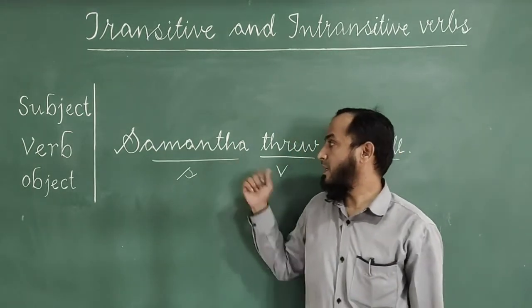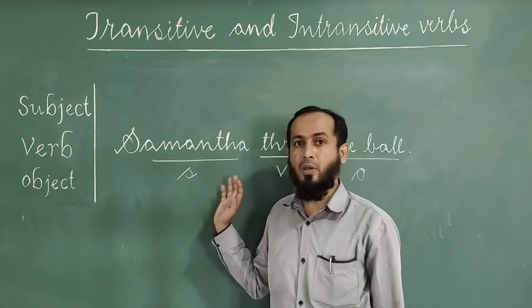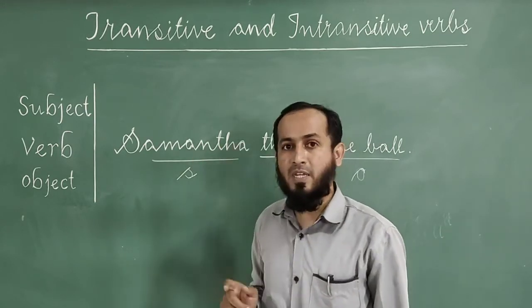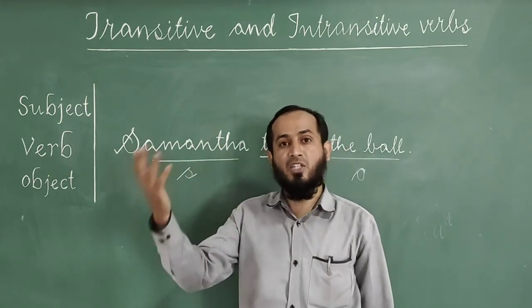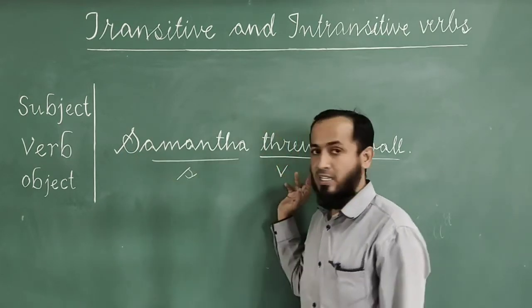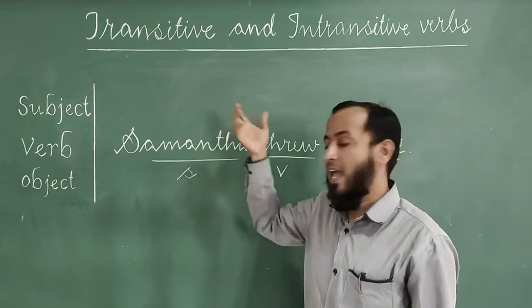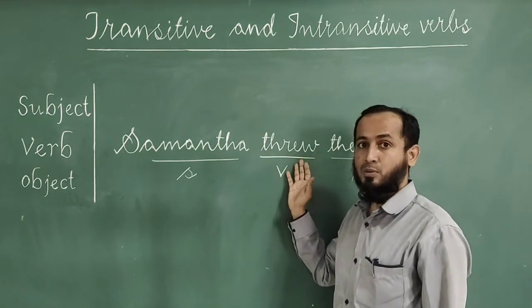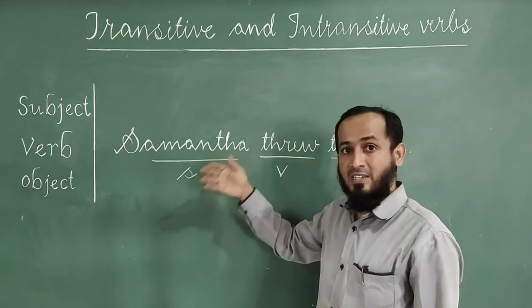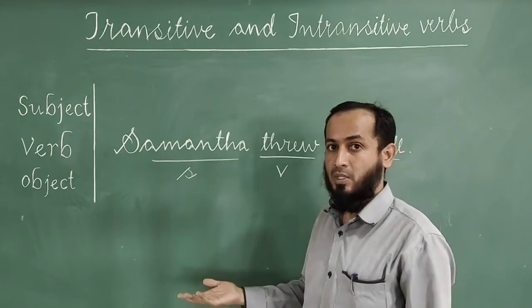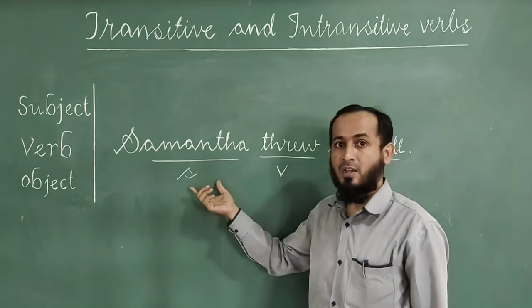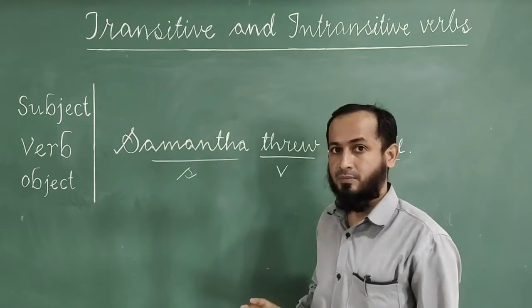Why is Samantha a subject? Because the definition of subject is who performs the action in the sentence. Samantha does the action. So that's why Samantha is a subject.